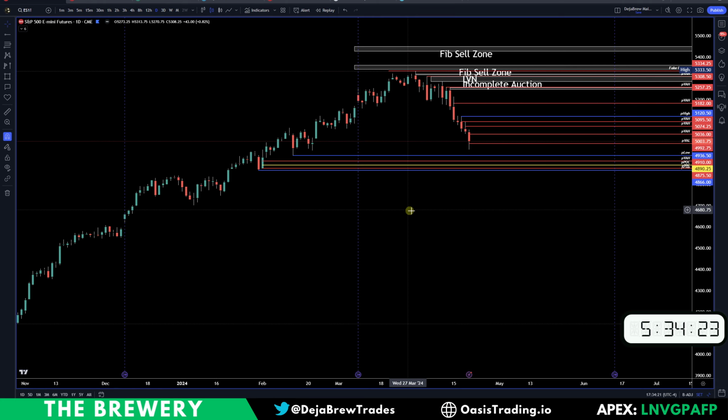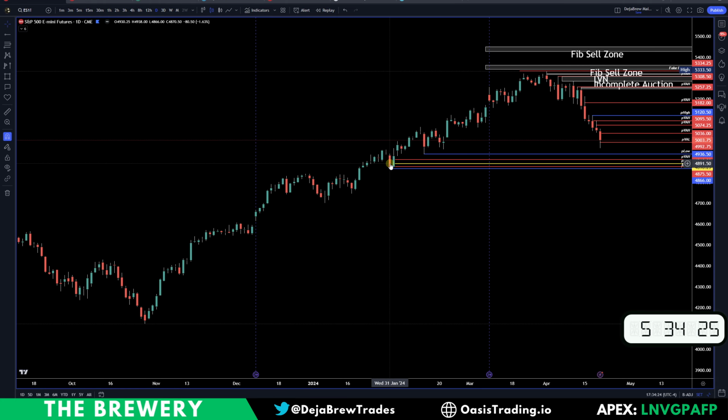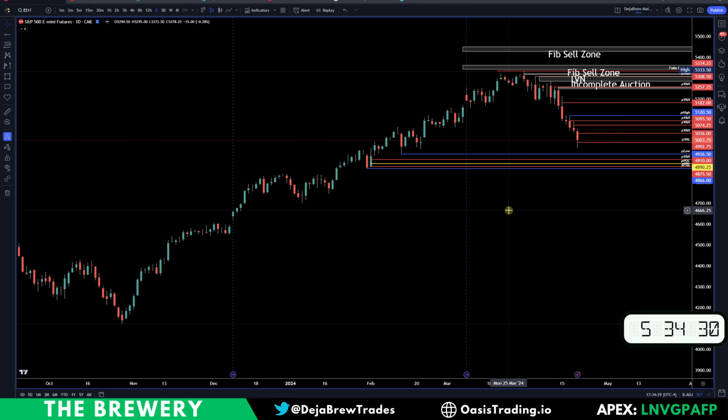And I can show you where I'm grabbing these levels from. I had to go way back here into January to get those levels. So we haven't seen these prices since January, early 2024. The long plan, I guess you would say, for the bears will be that gap fill. So on the macro timeframes, the weekly, the monthly, they are looking for that gap fill way back into 4,600 because that is the only open gap in the current history of ES. So make sure to watch out for that.